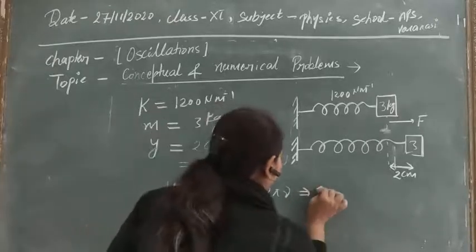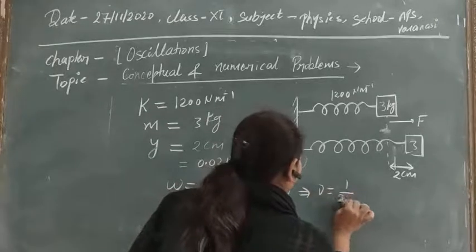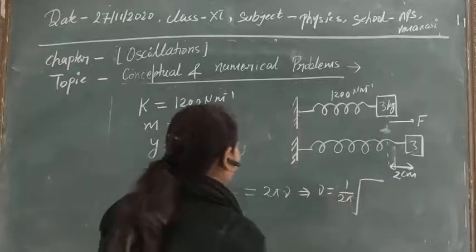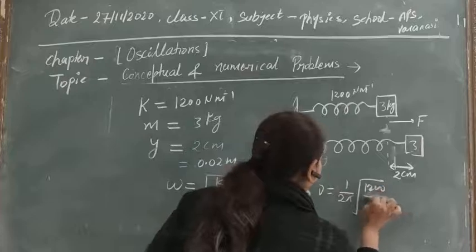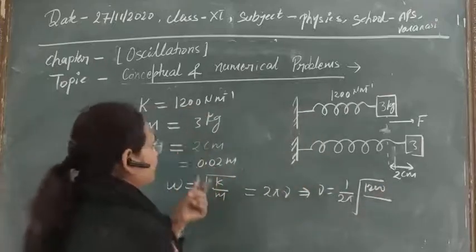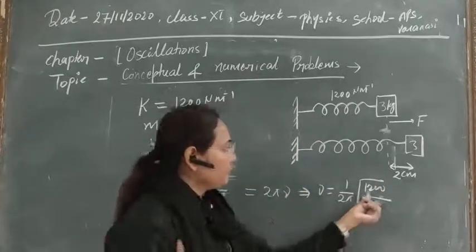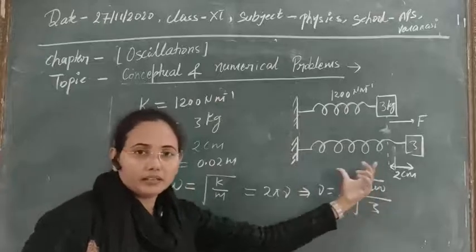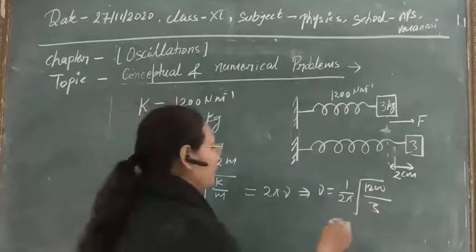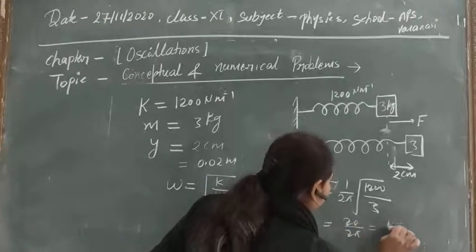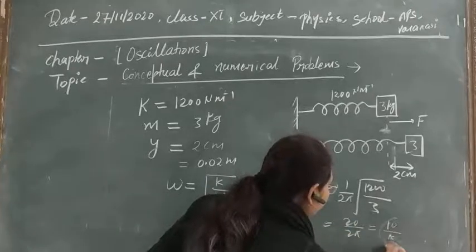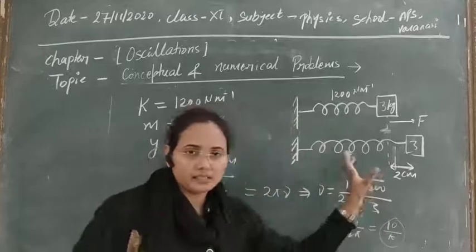So nu will be 1 upon 2 pi root k by m. The value of k is 1200, the value of m is 3. You solve it, then it will be 400, that means we will obtain 20. So finally we will obtain 20 upon 2 pi, or 10 by pi. This will be the frequency of its oscillation. Clear?